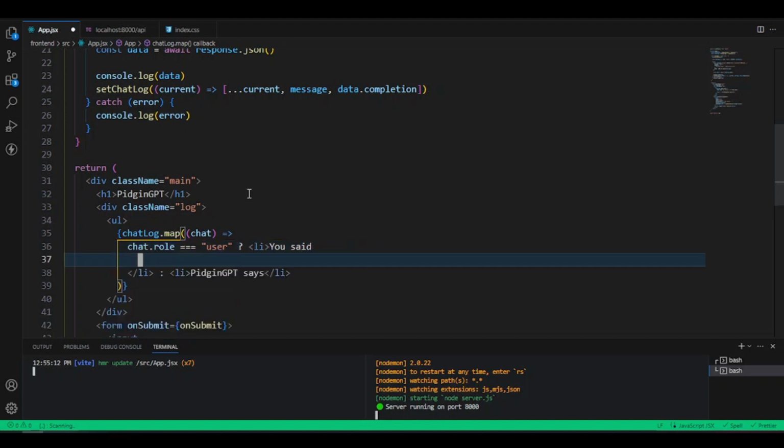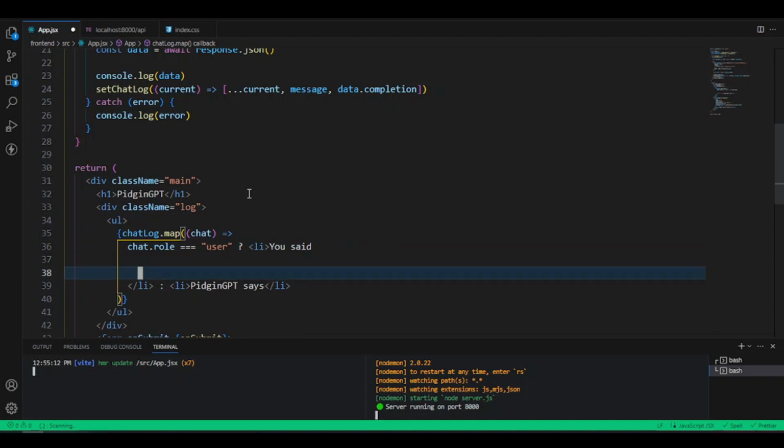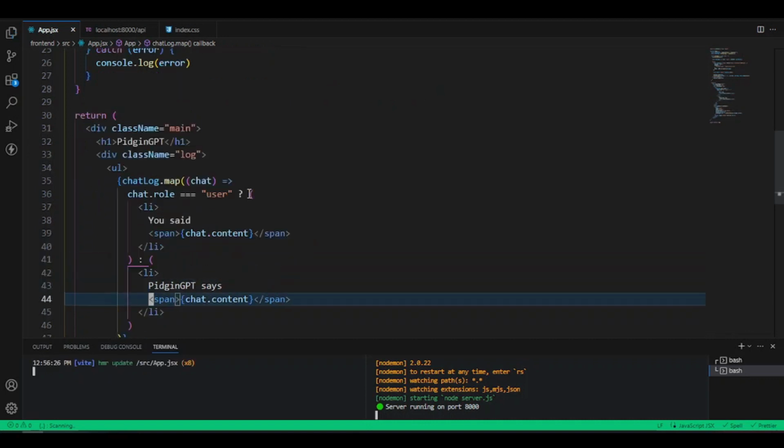So let's add the other element inside here. We could just say we want a span, let it just help us do something. So we will put some JSX inside this span tag, and we will say the span tag expects chat.content. So we'll say content. This is going to give us the content of our items where we expect. So let's also do the same inside the second li. So I could just duplicate this content here and we press save.